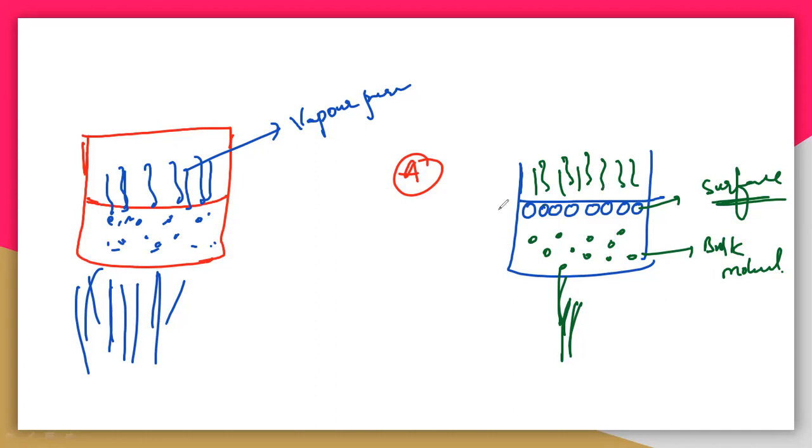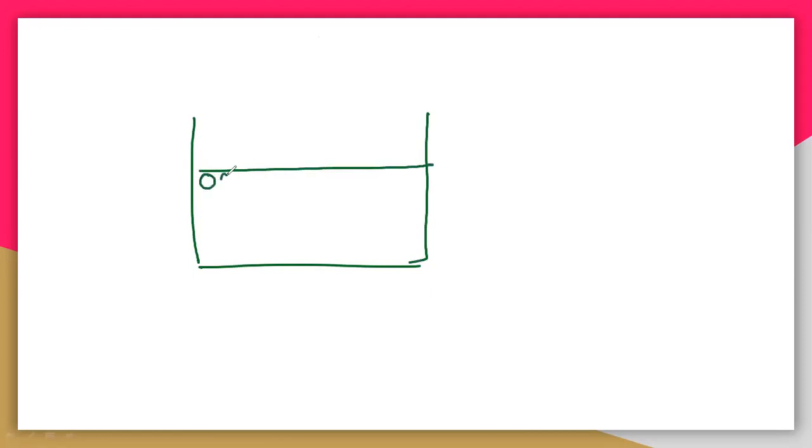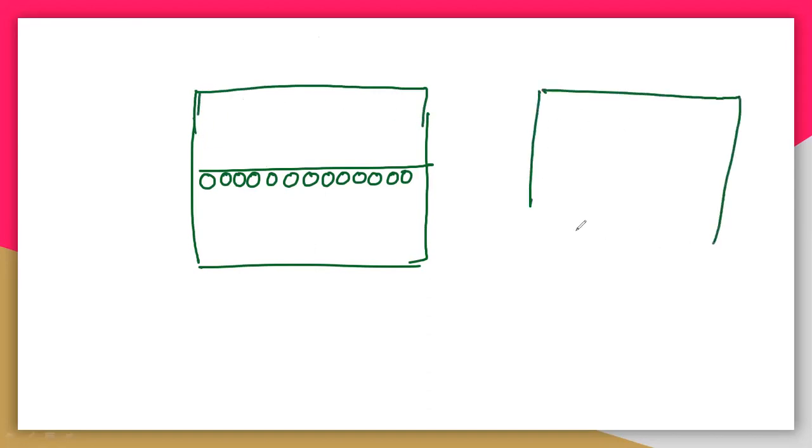So what is the reason? Because the surface molecules have two things. The first reason is the force of attraction. So let us take the surface molecules. These are the surface molecules, and it must be a closed container, then only the vapors will be produced.